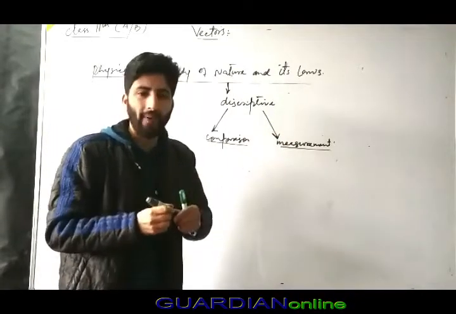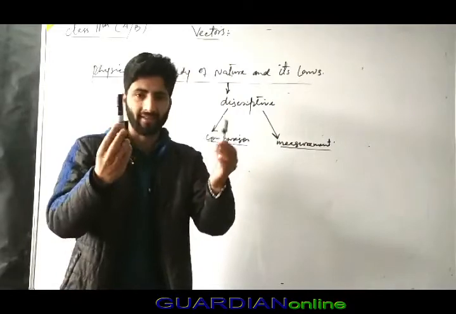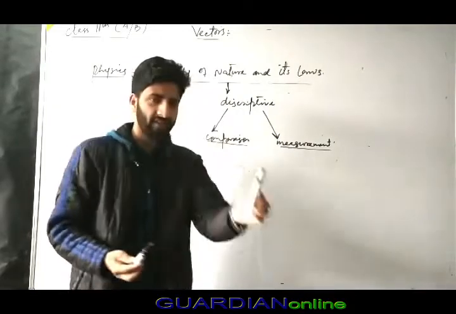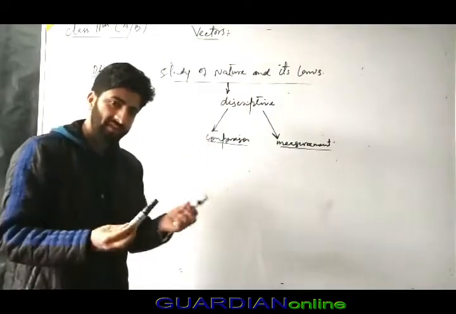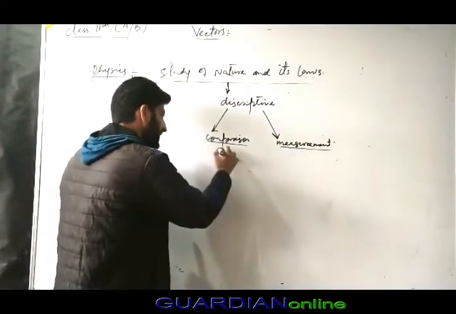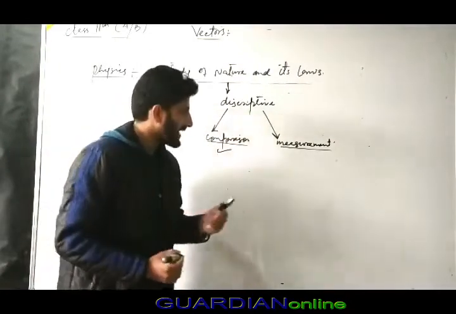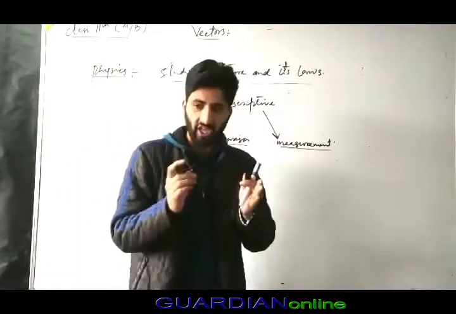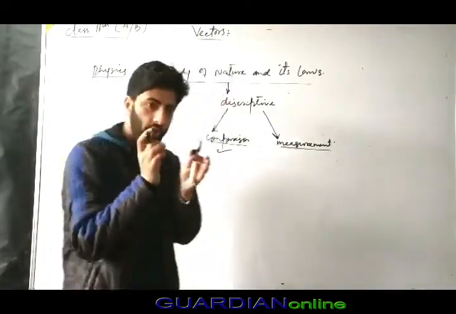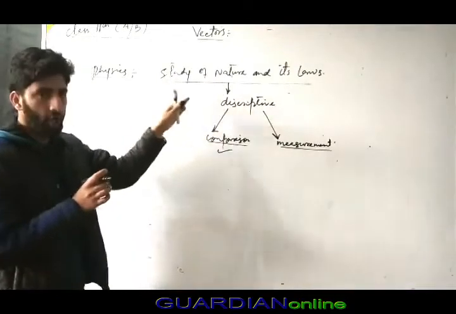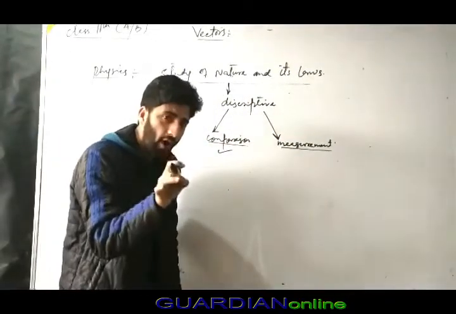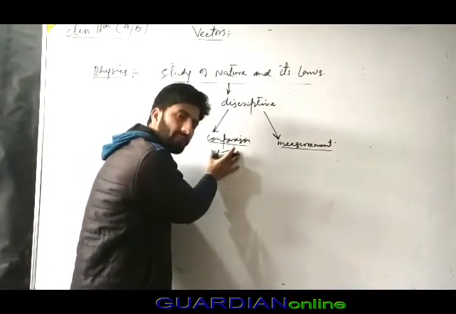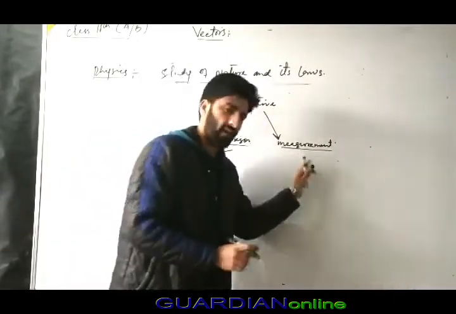Now, what is comparison? Here is green, here is black. This is comparison. What is measurement? This one is long or thin, and this one is thick and short. You compare them because one is black and the other green; the second thing, measurement, is thick and thin. So a statement of physics should be descriptive in nature, meaning it involves comparison of some quantities and measurement of some quantities.